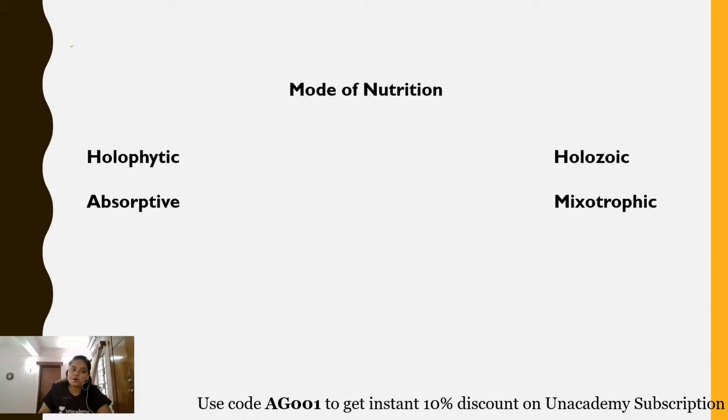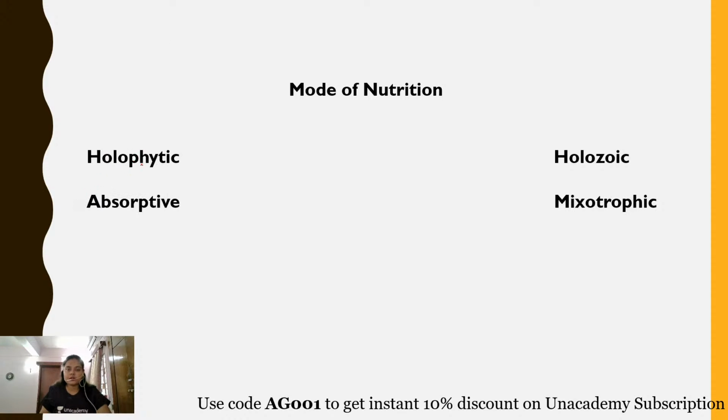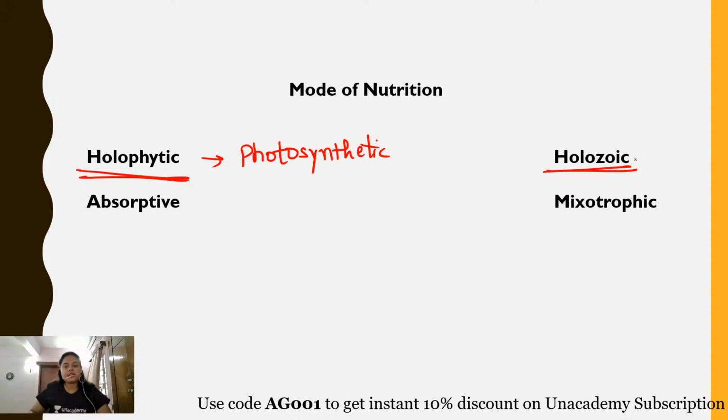If I say holophytic mode of nutrition, that means photosynthetic mode of nutrition. Holophytic means they're able to synthesize their own food. Holozoic means they will be ingesting the food first, and then the food will be digested. The most common holozoic mode of nutrition is seen in animals. So what happens in holozoic? First, ingestion of food takes place, that means we eat the food, and then digestion of food takes place.